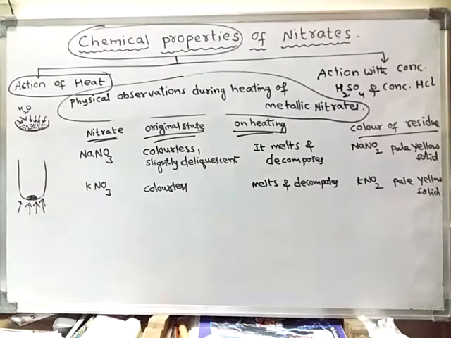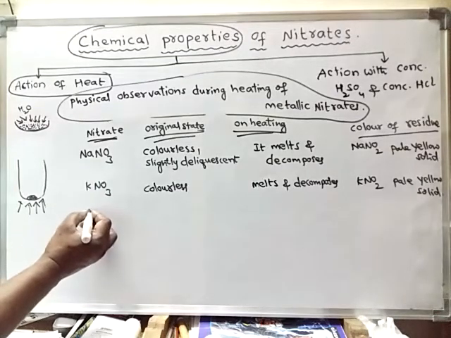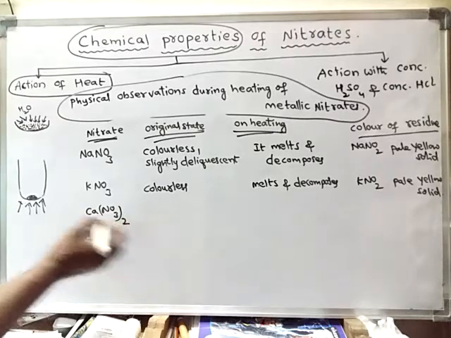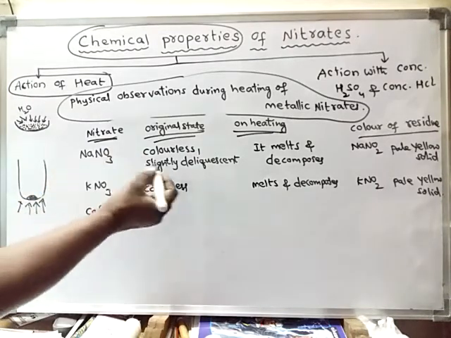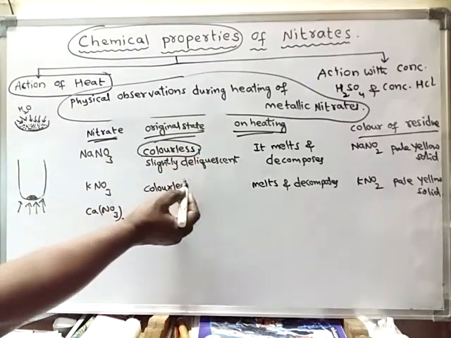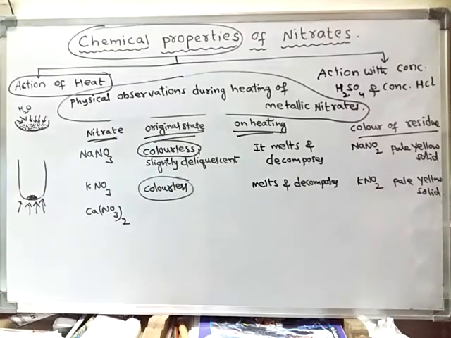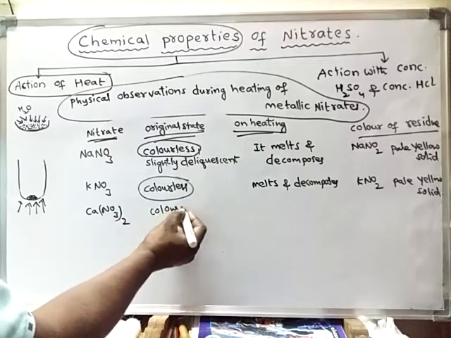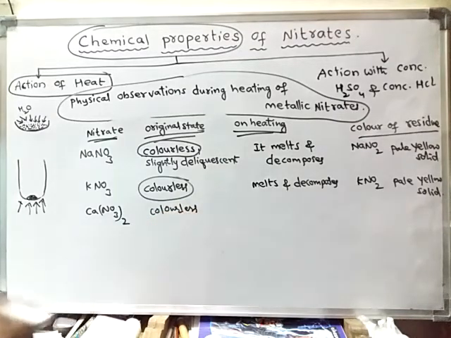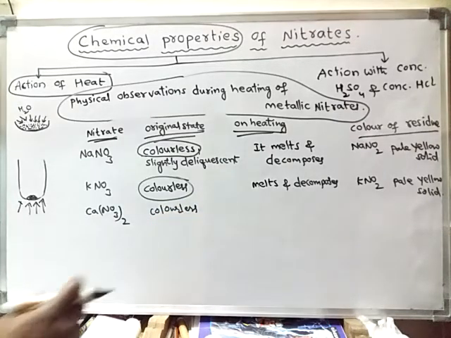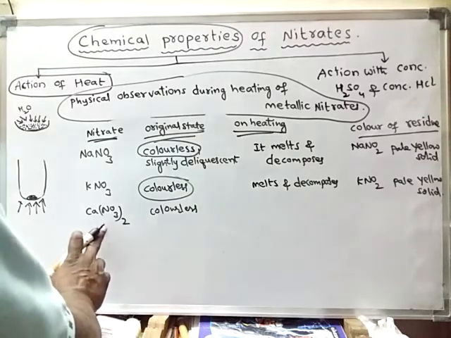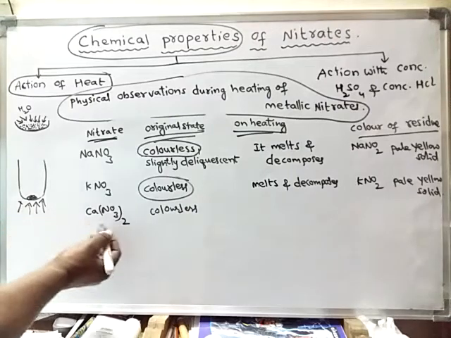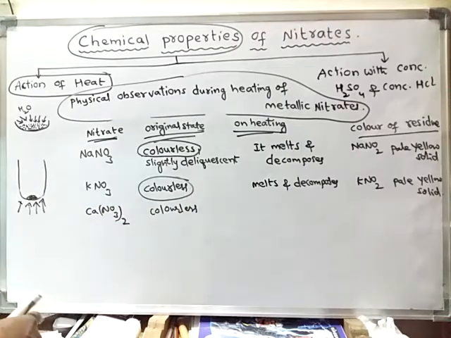What is the next substance? Calcium nitrate. All nitrates are colorless, colorless means white in color. Even calcium nitrate is colorless. When calcium nitrate is heated, what happens? It does not melt.